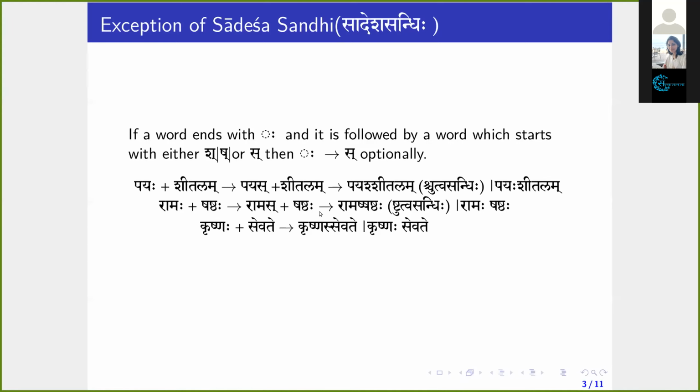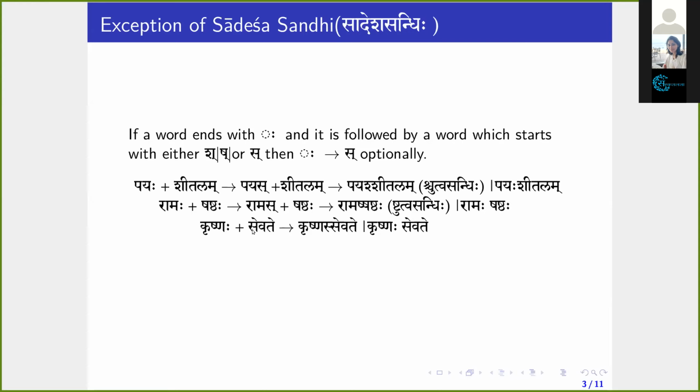If you apply Shchutva, then the final form will be Ramashshashthaha. Since this entire Sandhi is optional, if you don't apply it, the form will be Ramaha Shashthaha. So two forms are valid. Based on the usage, you can take either of these forms. That's up to the intention of the speaker.